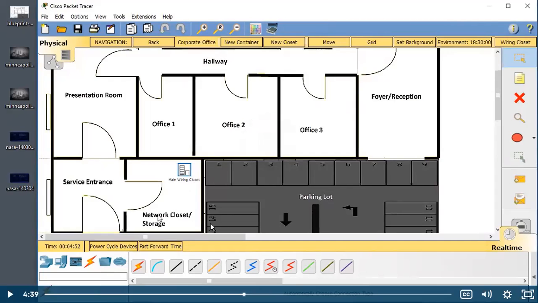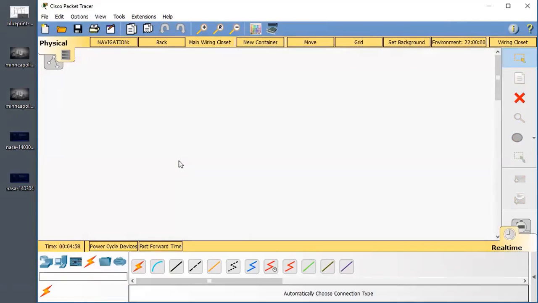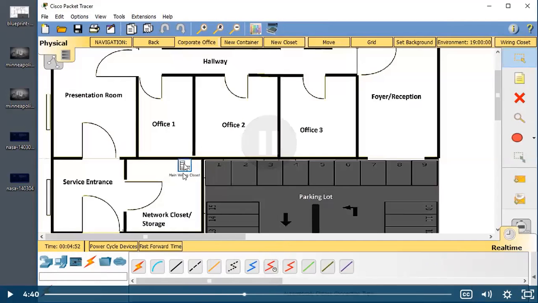This is nothing but the layout structure of any building block, parking lot, like this way, right? Office 1, office 2, office 3, and then we can have the wiring closet. So what it is saying is that we can move inside the block.